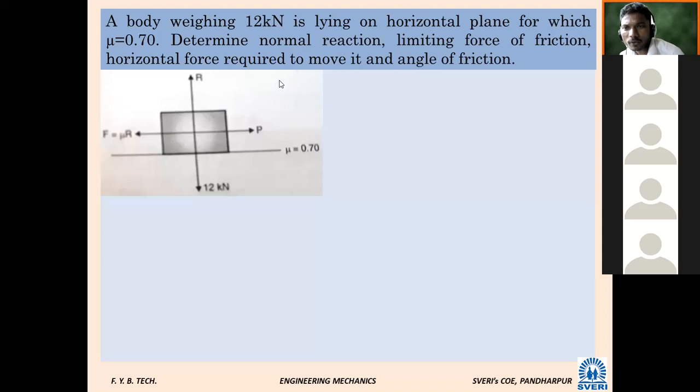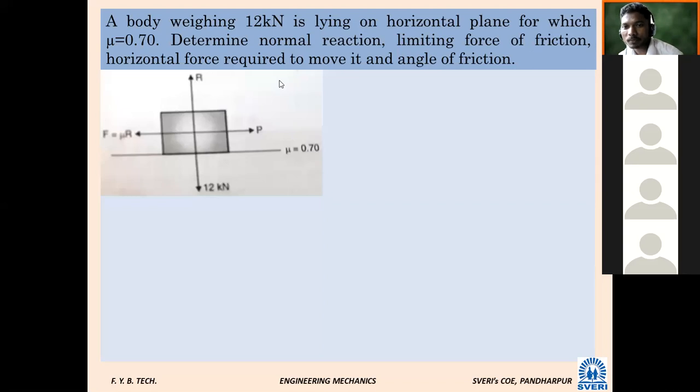Limiting force of friction, or I will say force of friction. By which letter are we showing it? F. Let me clear: by which letter are we showing limiting force of friction or frictional force? F. And the horizontal force which is required to move the body? P. Very good.